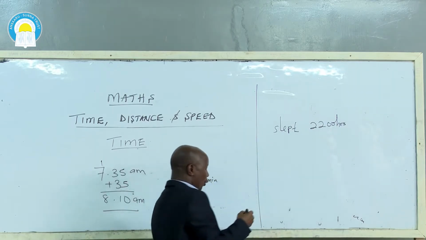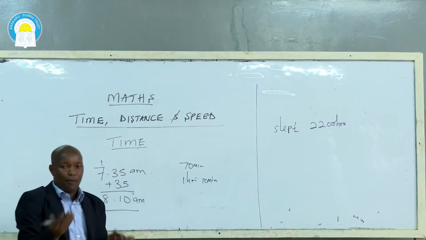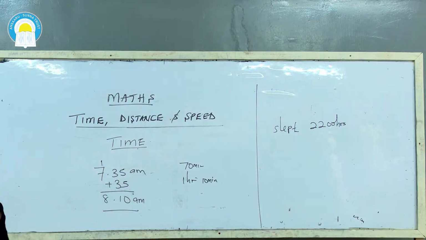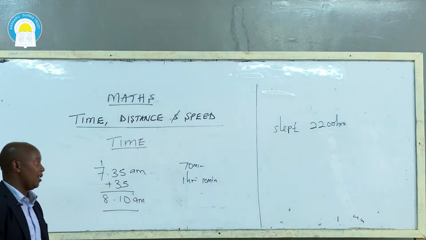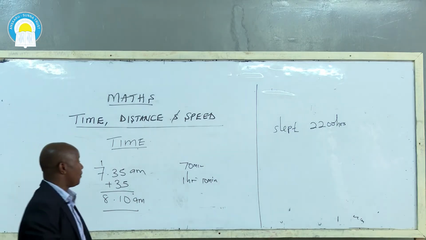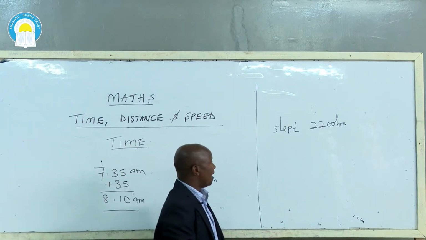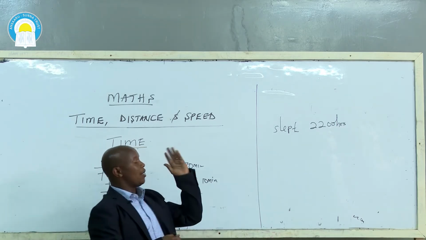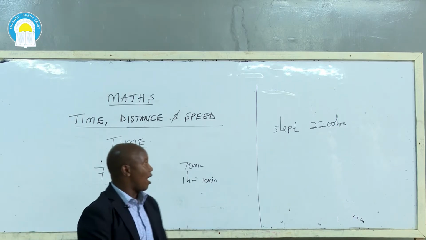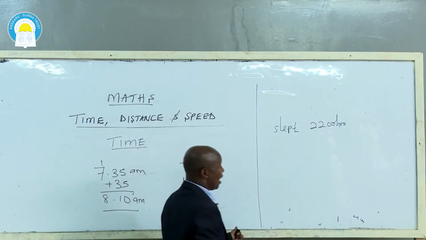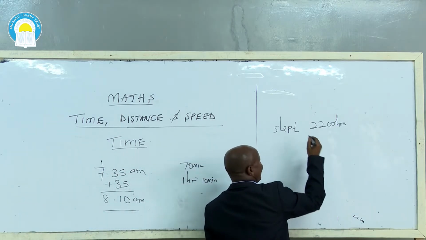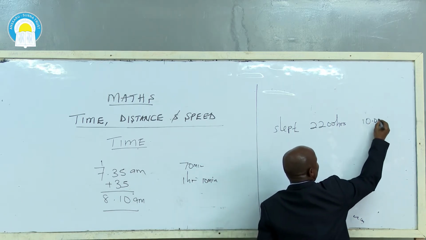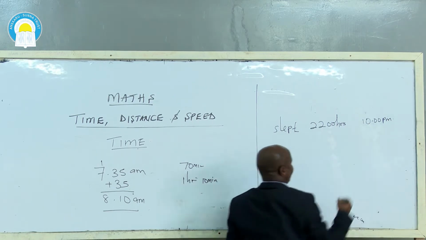Class, 22:00 hours in our normal 12-hour clock system is 10 p.m. at night. Where is 10 p.m. coming from? Please be keen and see where the 10 p.m. is coming from. To convert 24-hour clock system to 12-hour clock system, you take away 12 hours. So here, if Alima slept at 22:00, in our normal time, he slept at 10:00 p.m.